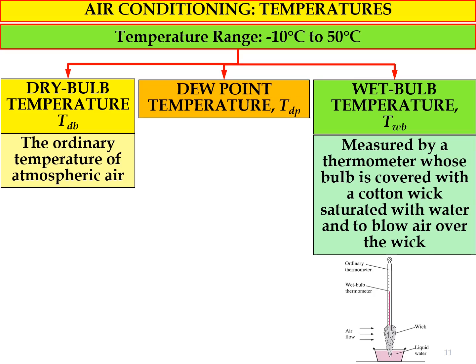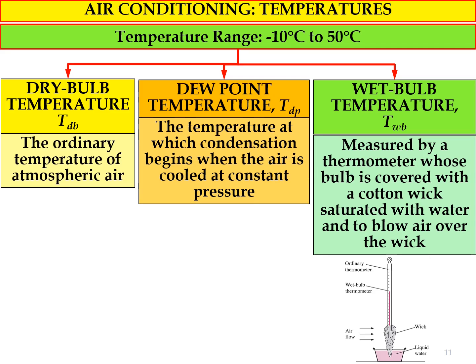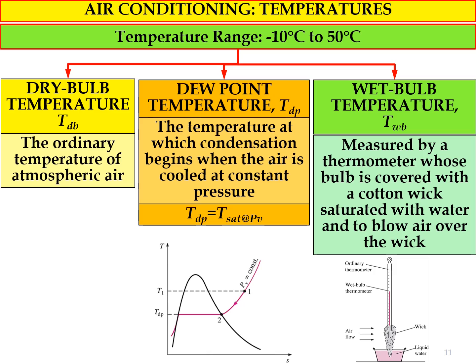And the last type of temperature we call the dew point temperature, represented by the symbol TDP. This temperature is the temperature at which condensation begins when the air is cooled at constant pressure. So TDP is actually the same as the saturated temperature at the partial pressure of water vapor, as shown in the T-s diagram.